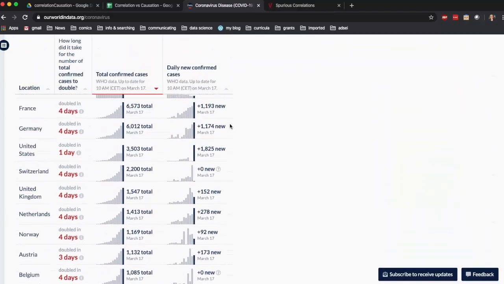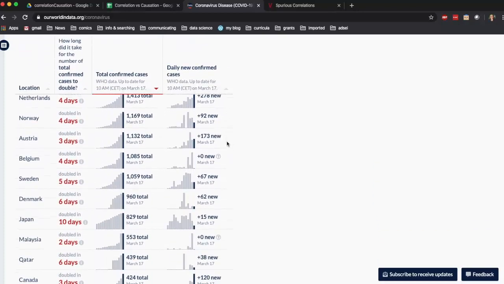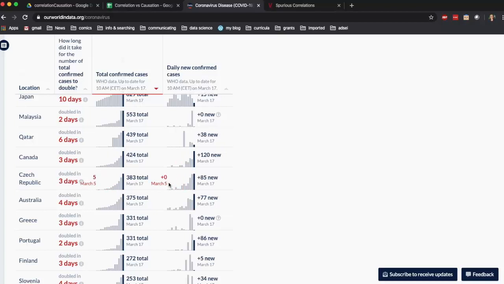And if we scroll down here, we look at total number of confirmed cases. Okay, the latest update as of yesterday is that Australia is doubling in 4 days, which is better than 3 days, but still pretty bad.